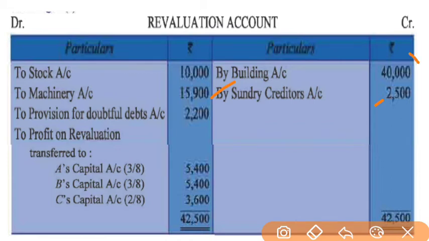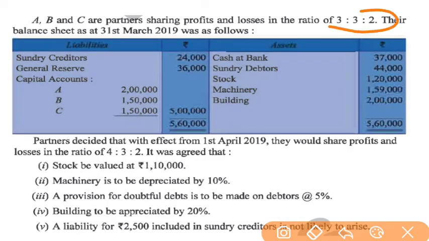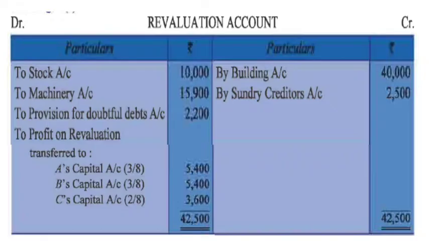What we'll do, we'll add this amount and we'll add this amount and we'll subtract both the amounts to find the balance. When we find our balance, it will be divided among partners in their old profit sharing ratio, that is 3/8, 3/8 and 2/8. So whatever the balance was, it is distributed among 3 partners by 3/8, 3/8 and 2/8 ratio, and it is considered as profit because the balance is of debit side.